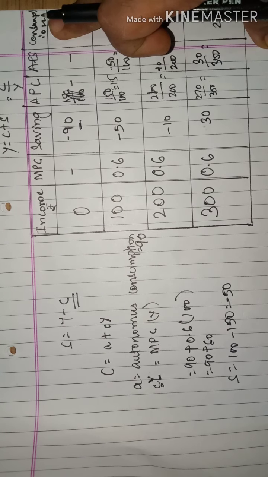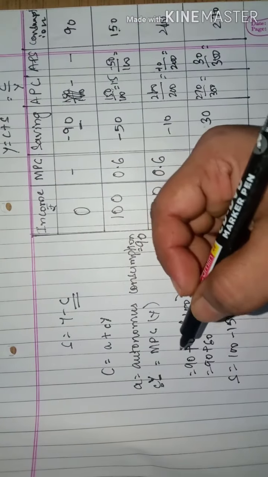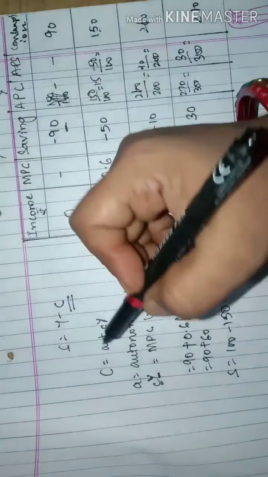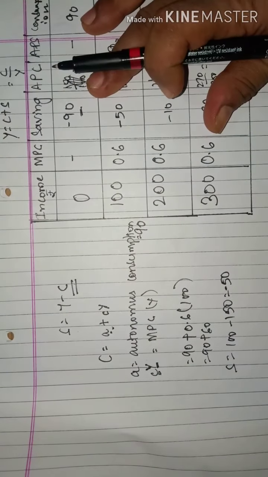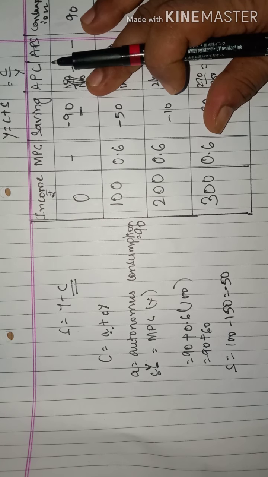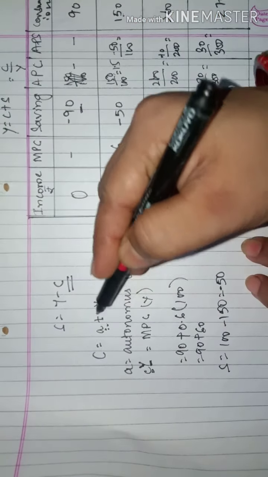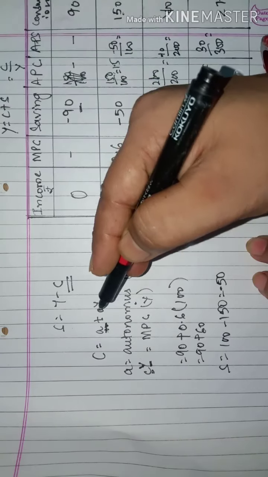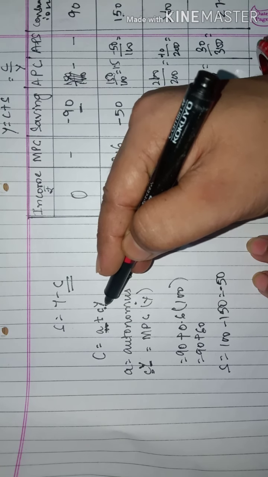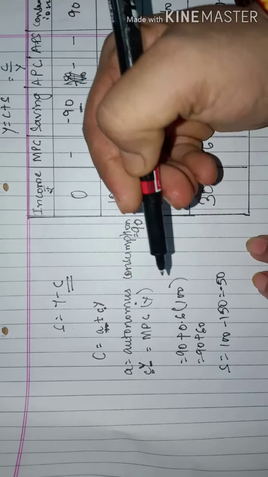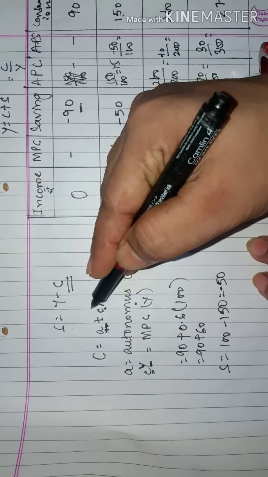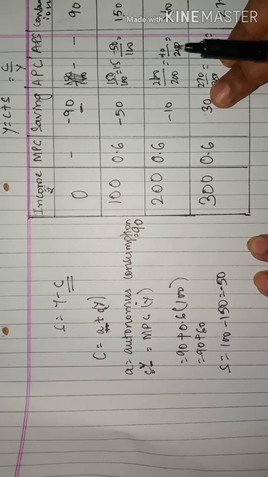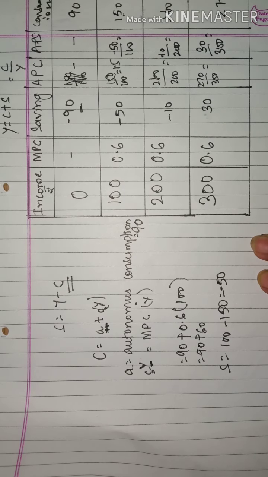All the parts through linear equation. Now what is the formula for linear equation? Let's once again revise it. That is autonomous consumption, A. First and foremost we will find out total consumption. Now how to find out total consumption? A plus small c y. A stands for autonomous consumption. Small c stands for marginal propensity to consume with the function of income. That means it is multiplied with income. So this is what we have solved out. I hope the things are clear to you.